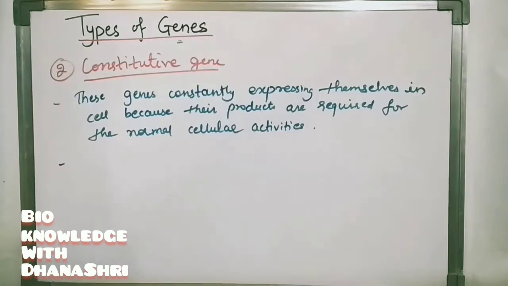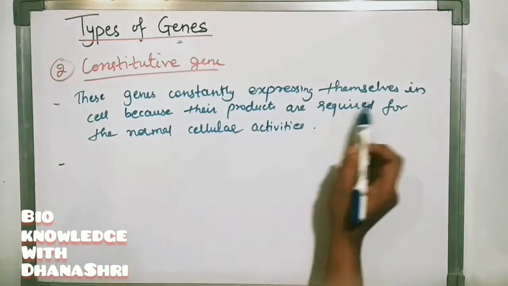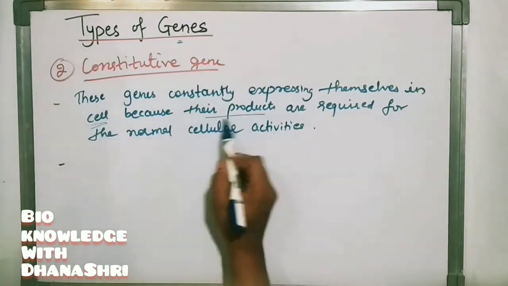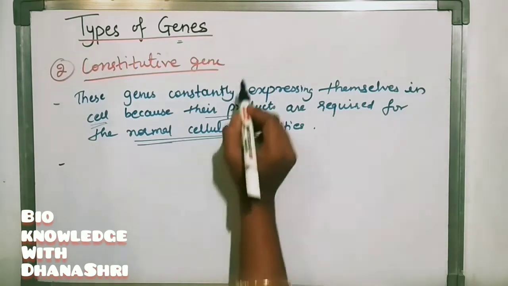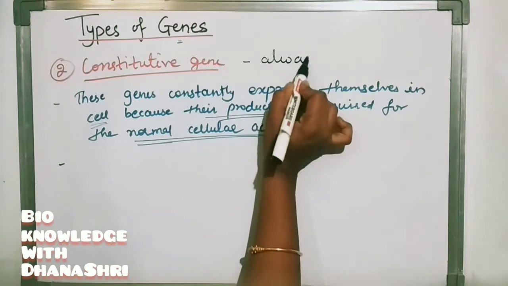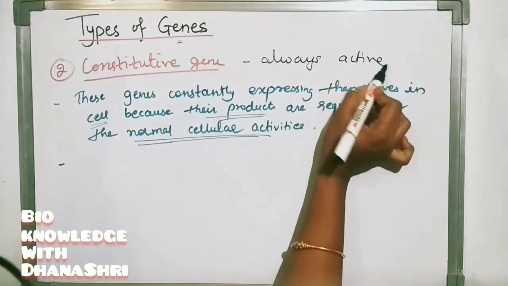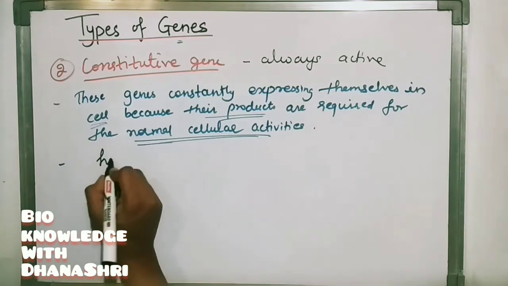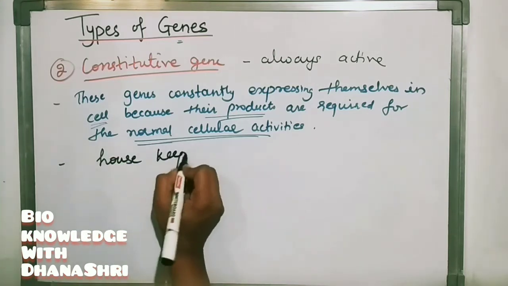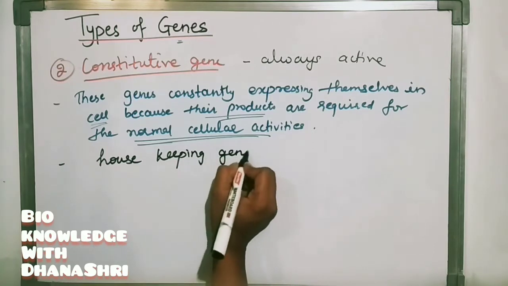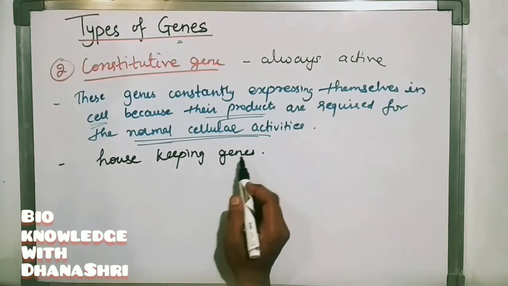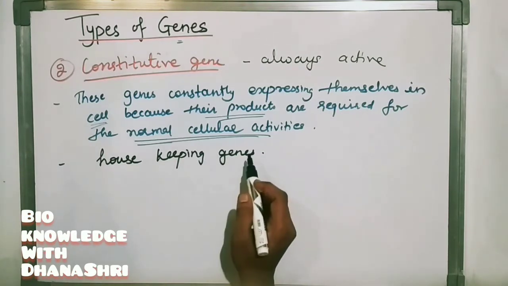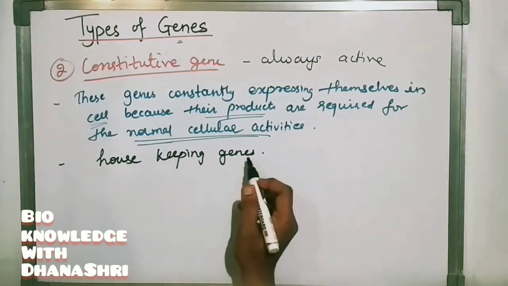So the second one is constitutive gene. These genes are constantly expressing themselves in a cell because their products are required for normal cellular activities. It is always active. The constitutive gene is also called, very important, housekeeping genes, because they maintain the basic cell processes or structure. That's why it is called a housekeeping gene.